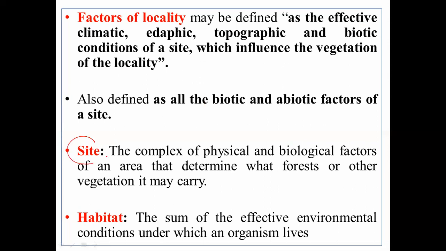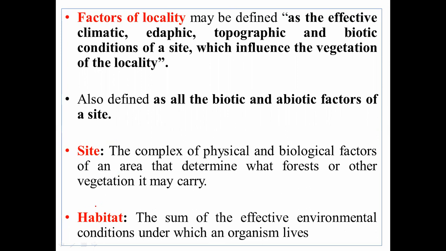And the site is somewhat complex in nature, in terms of the physical as well as the biological factors, which determine what kind of vegetation there will be. For example, if there is a hard pan in the subsurface, that will decide one kind of vegetation, and if there is lateritic soil, that will decide some other kind of vegetation. So it is the complex phenomenon of both physical and biological factors which determines what kind of vegetation or forest.